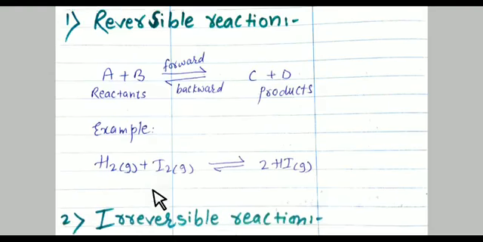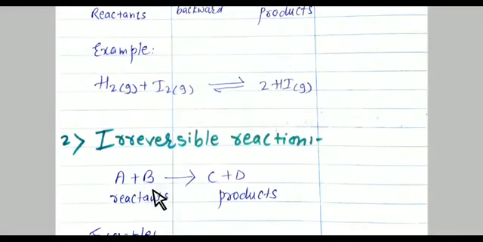The next is irreversible reaction. What is an irreversible reaction? As you have seen on your screen, there is a single arrow. What does it mean actually? A few chemical reactions occur in one direction only, from reactant to product. So these reactions are termed irreversible reactions.